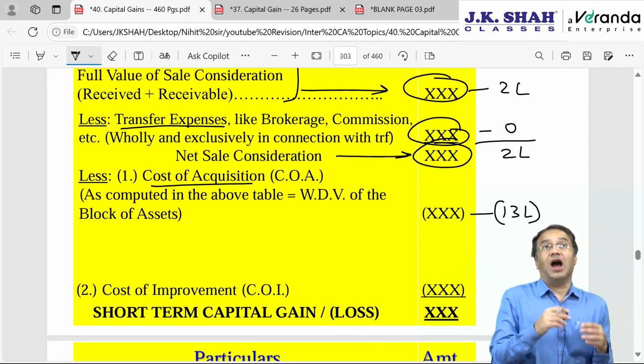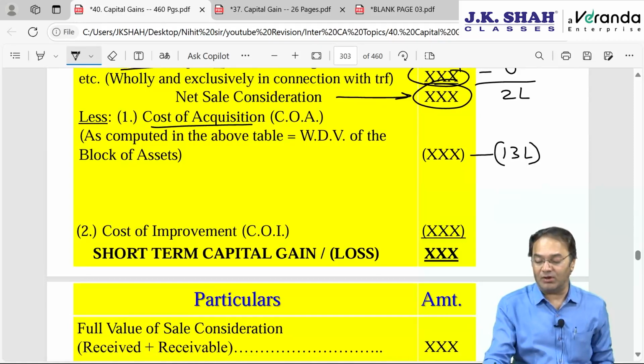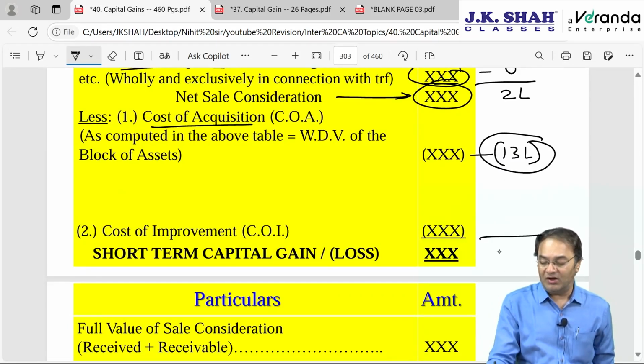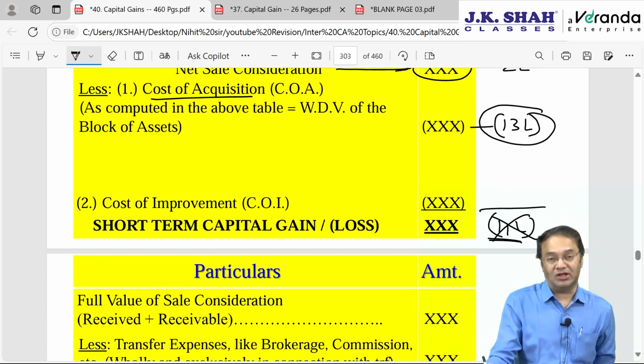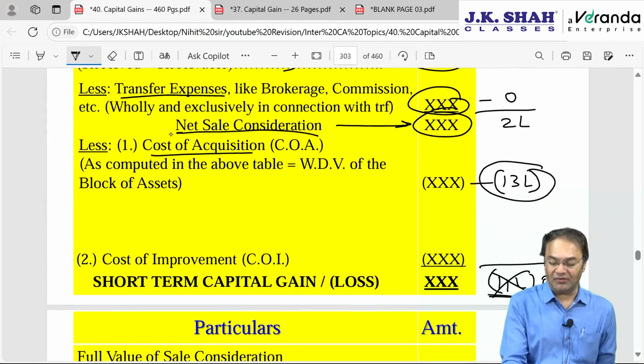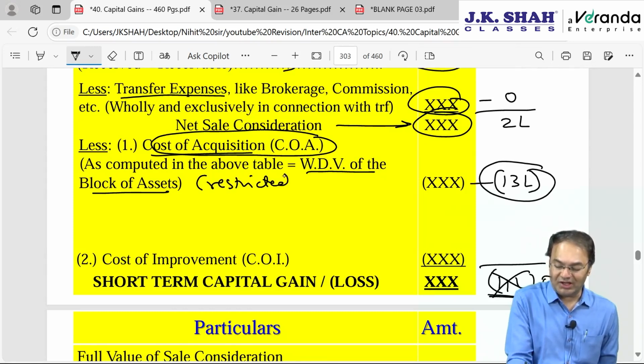Now here, I am selling only one asset out of 13 assets. But because of selling one asset, if I have to subtract WDV of the whole block, then I will have a loss, short-term capital loss. However, as per the system, loss should not be there. There shouldn't be loss. Either the answer should be positive, that is short-term capital gain, or the answer should be 0. Loss should not appear unless and until all the assets of the block are sold off. If all assets are not sold, then cost of acquisition, which will be WDV of the whole block, that WDV 13 lakh will have to be restricted to net sale consideration. Please remember this is the key point.